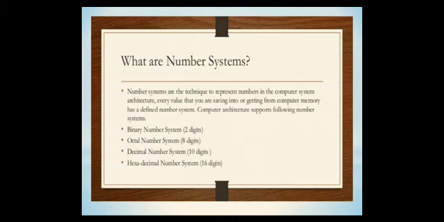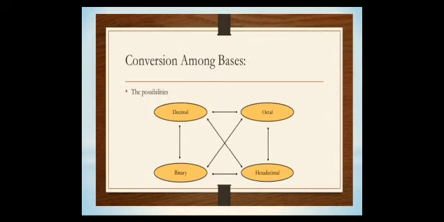Here binary number system base is 2, and the digits are 0 and 1. And octal number system total count or base is 8 and the digits are from 0 to 7. And decimal number system total count is 10 and digits are from 0 to 9. And finally hexadecimal number system base is 16 and digits start from 0 to 15.